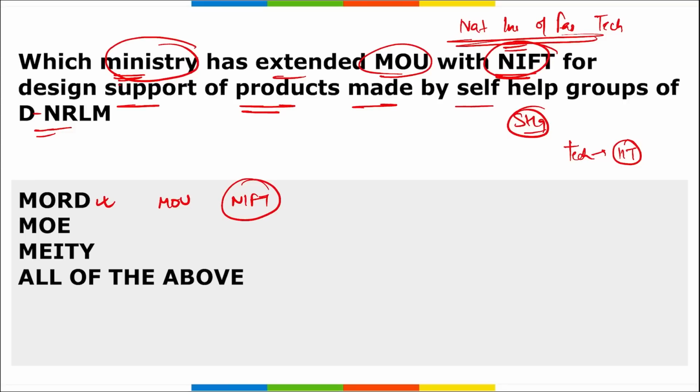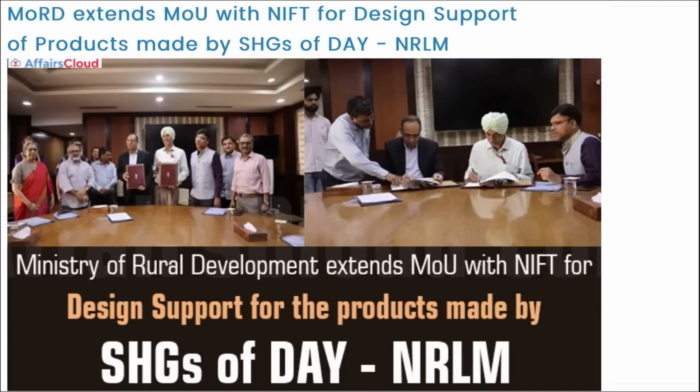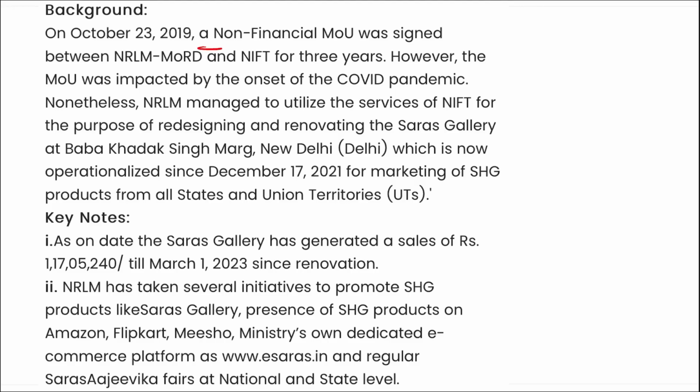Alright, then remember, in this only, a non-financial MOU was signed between NRLM and Ministry of Rural Development as well as your NIFT for 3 years. Alright, however, the MOU was impacted by the onset of the COVID pandemic.